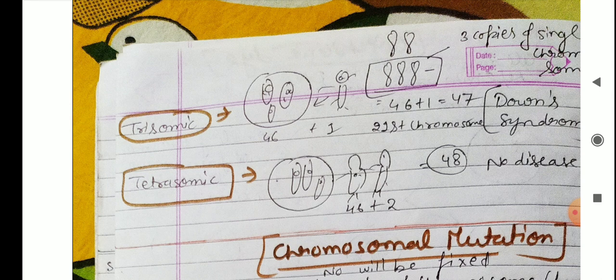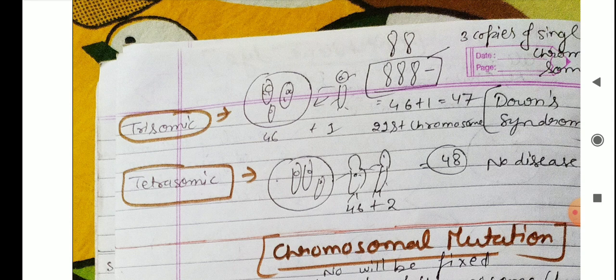If there are 46, then one chromosome will be increased and it will be 47. This is called Down syndrome, a disease in human beings.